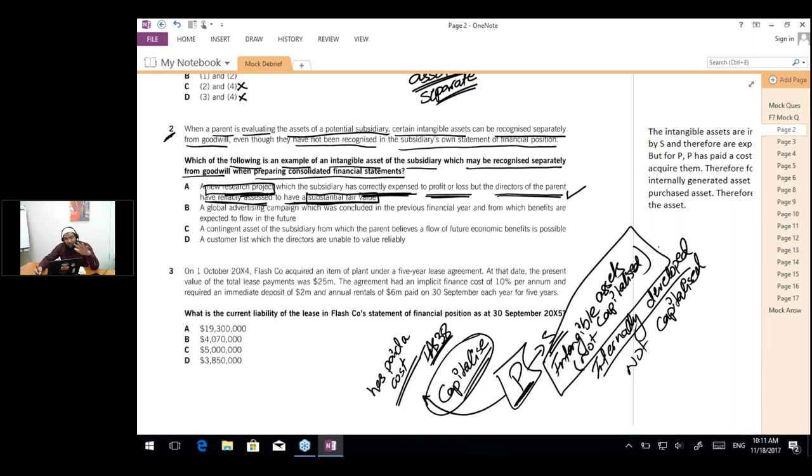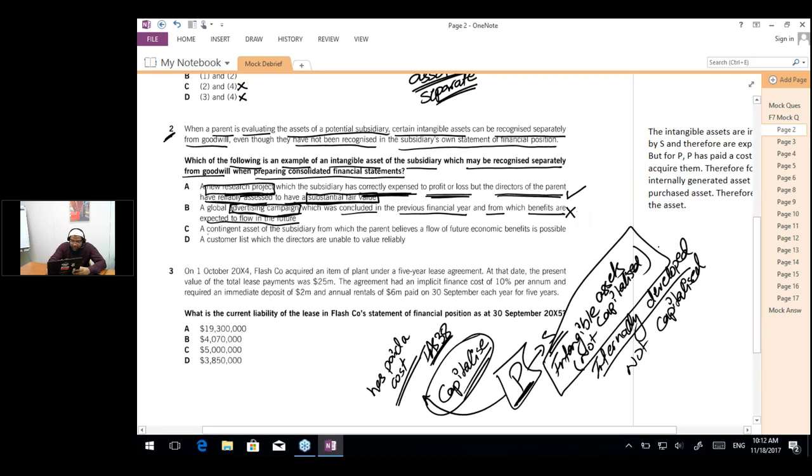If there is any research having no fair value, we would say that there is no economic benefit in acquiring it. But the assets which have a fair value have it because there is some economic benefit from them. In part B, the question says that a global advertising campaign which was concluded in the previous financial year and from which benefits are expected to flow in the future. So do we capitalize advertising campaigns as an intangible asset? The answer is no. So option B is incorrect because marketing and advertising campaigns are not capitalized as an intangible asset.